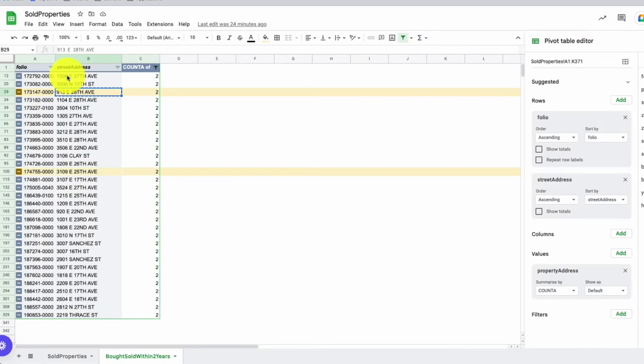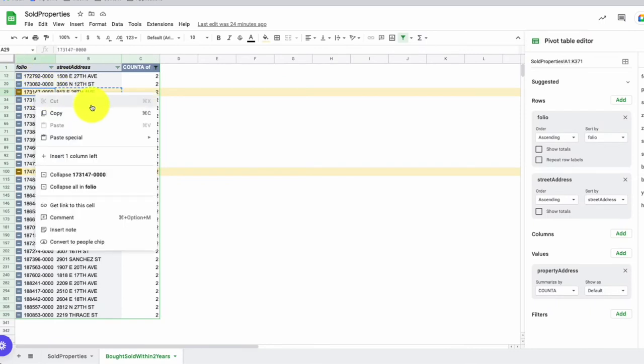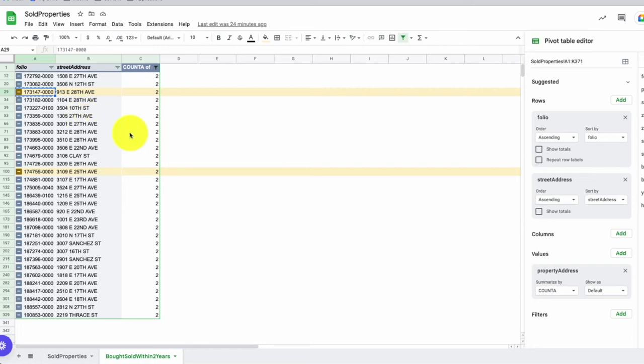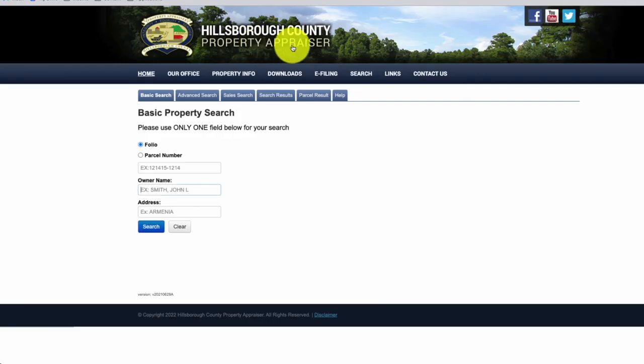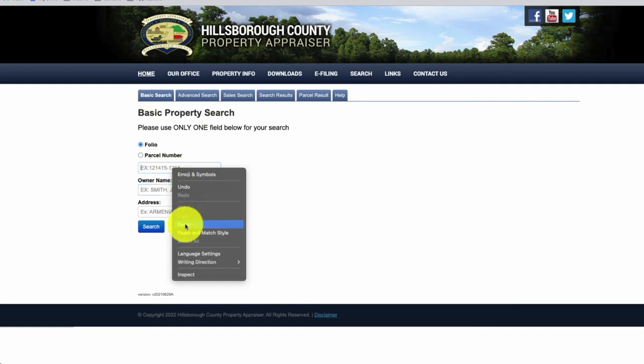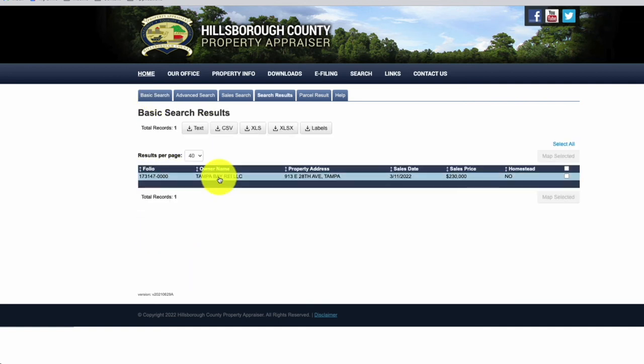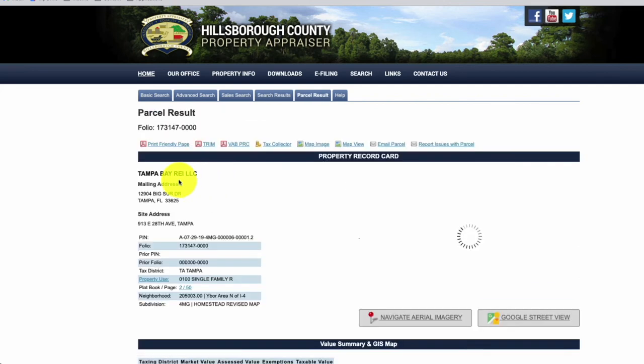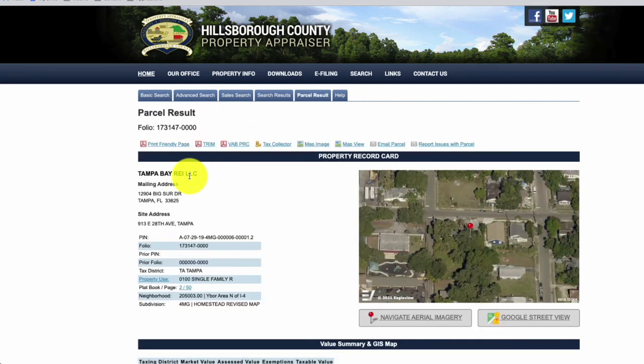Within the pivot table that I created, there's also folio. This represents the ID of the property address. So if we go back to our property appraiser site, they have a basic search function, and we could type in folio, then click search. Here we see that this property was owned by Tampa Bay REI LLC. So right away, because it's an LLC, we can quickly recognize that it wasn't owner occupied and that someone wanted to sell quickly within 6 months. This was an investor. And if we wanted to get more information on this investor, we would just need to look up the LLC within our own state.